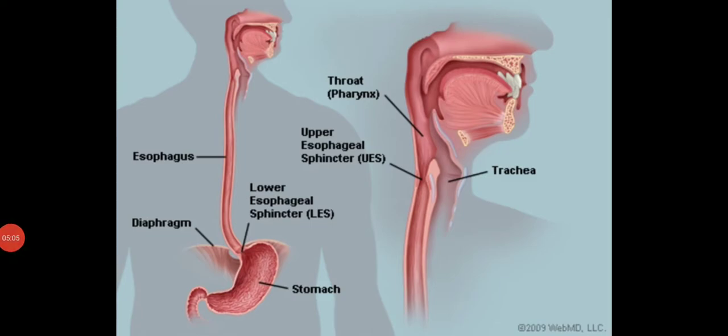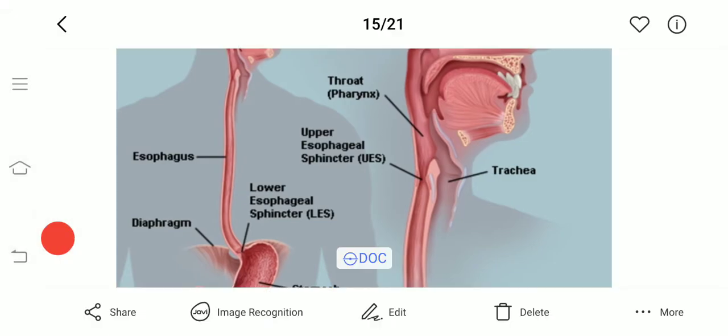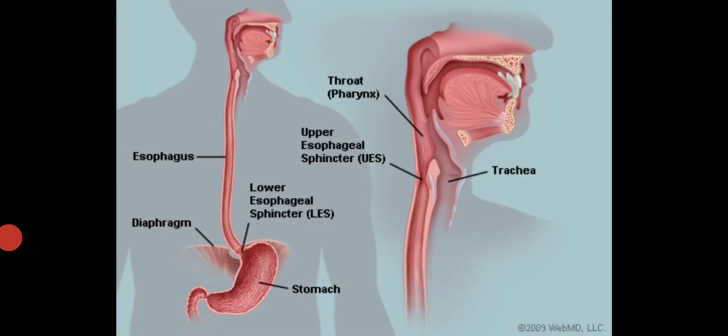In males, the larynx is protruded. If you touch your throat, you will feel it. All males have a protruded larynx, which is known as Adam's apple. Females don't have a protruded larynx, and this is the reason why males have a lower pitch voice and females have a high pitch voice.